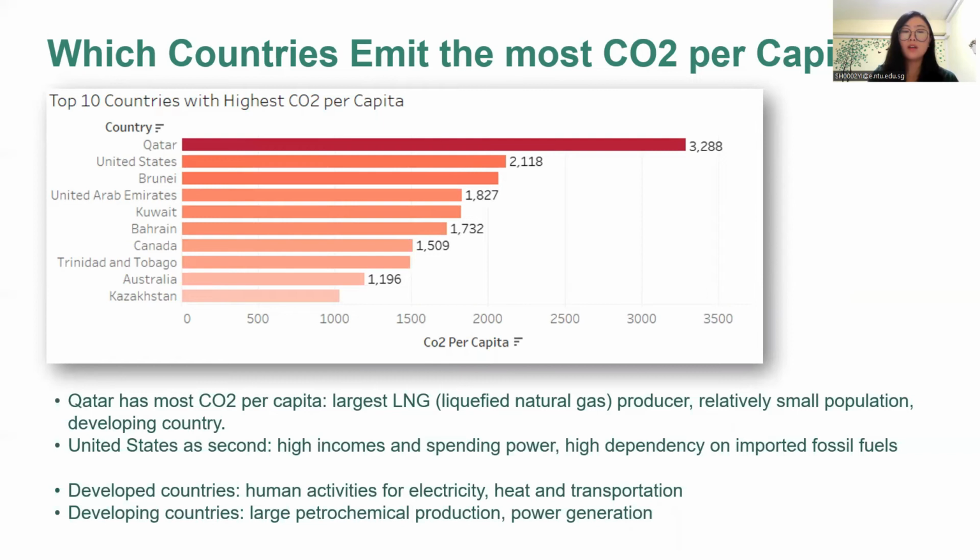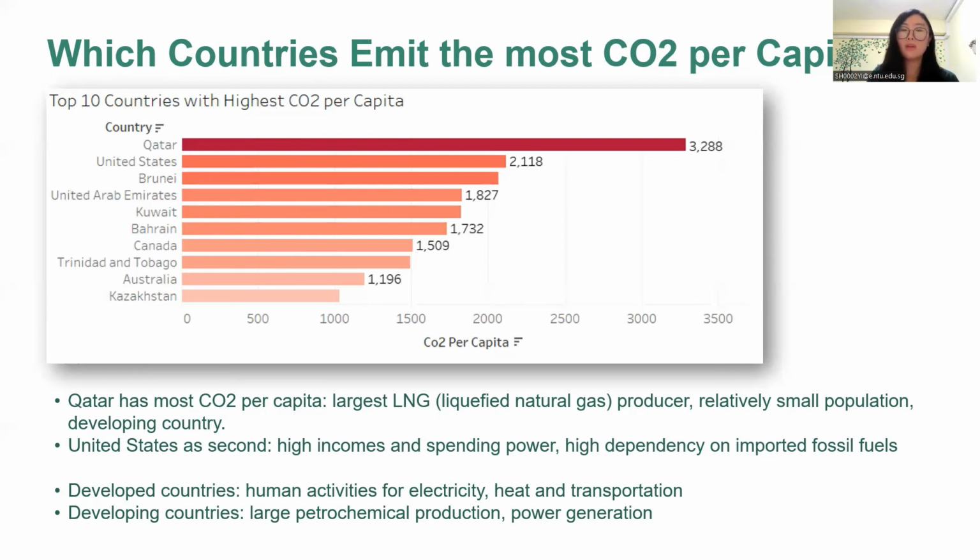Not surprisingly, the United States came as the top two country in the chart. The possible reasons are that human activities involve burning fossil fuels for electricity, heat, and transportation. It reflects the high incomes and spending power impact and the country's high dependency on imported fossil fuels. The rest of the developed countries in this chart, like Australia and Canada, also have high carbon dioxide emissions per capita, with the same reasons as the US.